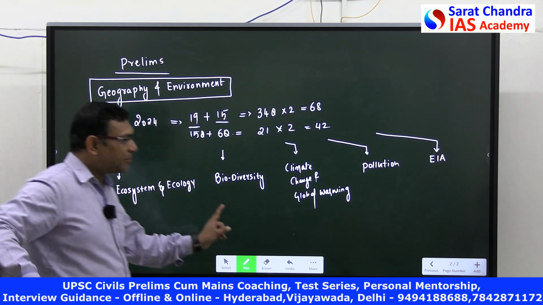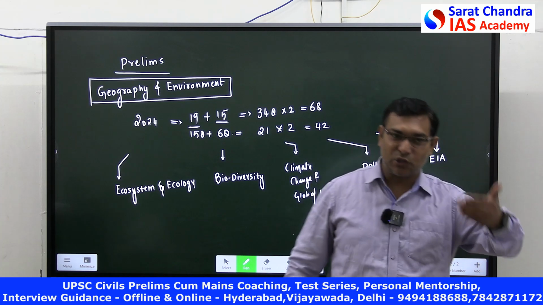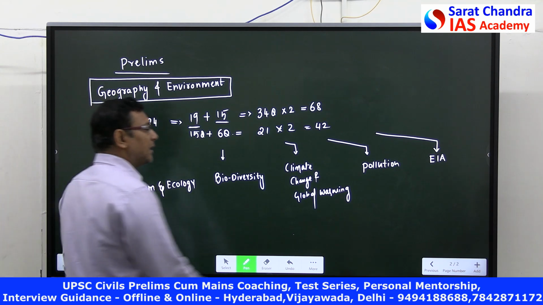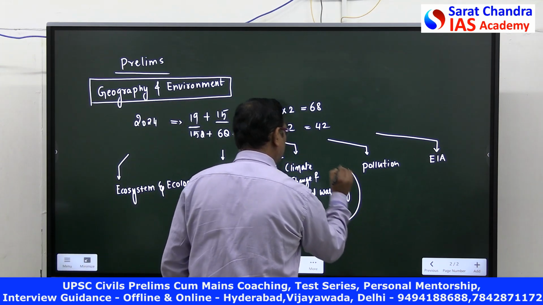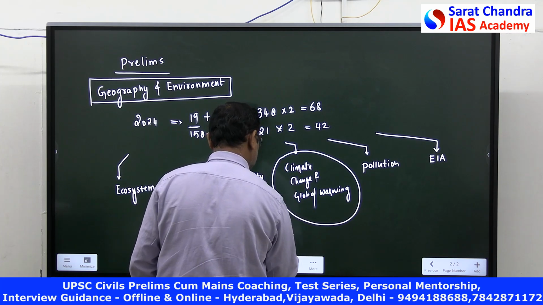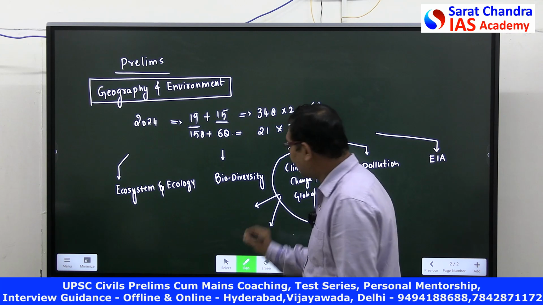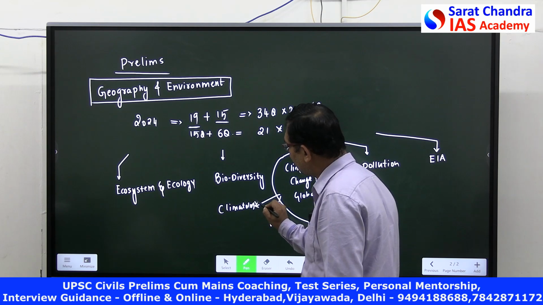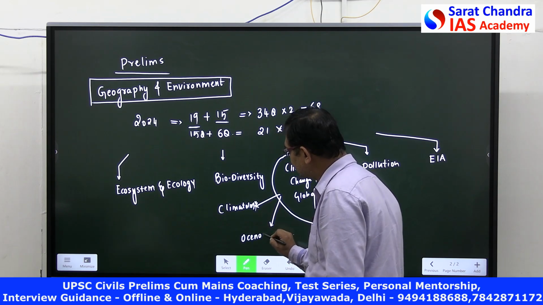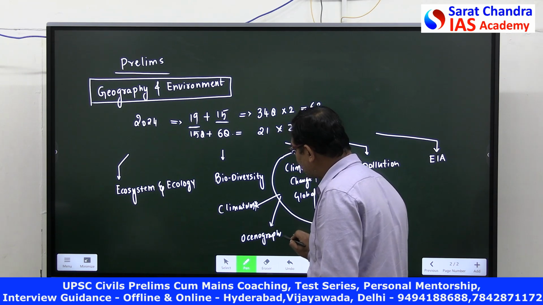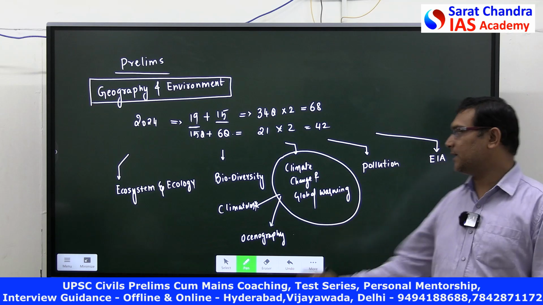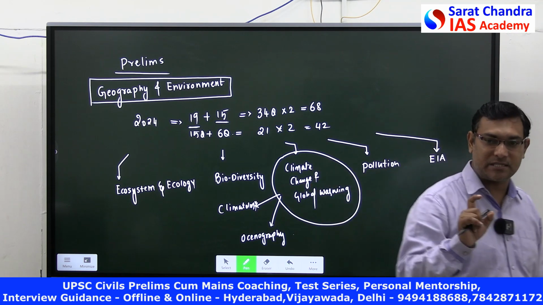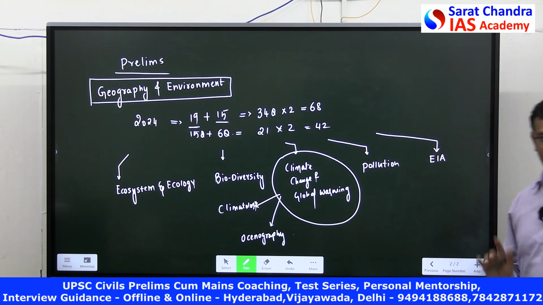Right? All these chapters overlapped with geography. Geography chapters overlap with them. Okay, all these chapters overlap because climate change and global warming you can study only when you study about two things in geography. One, climatology and oceanography. When you understand these topics, then only you can understand the remaining. If you understand these two topics, then only you can understand the climate change and global warming and environment.